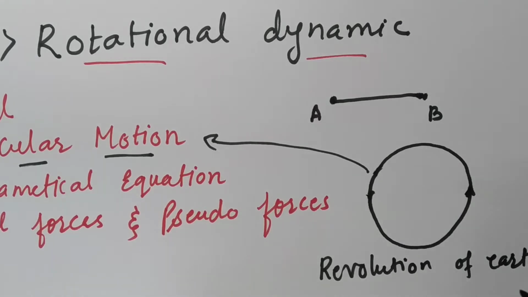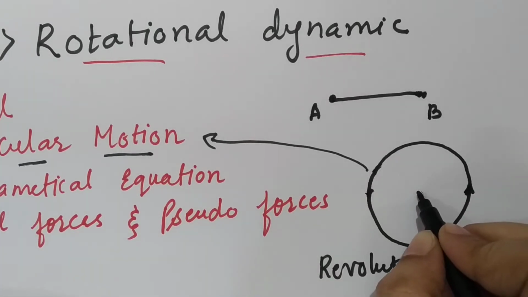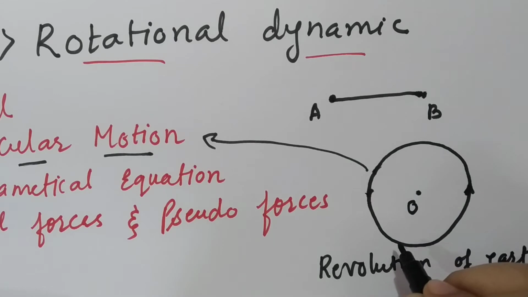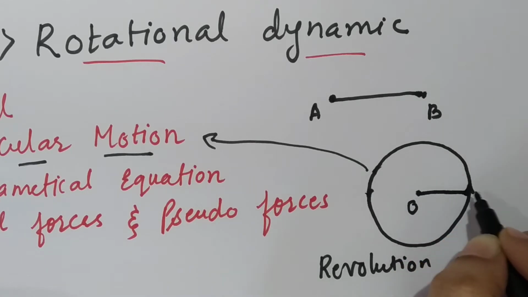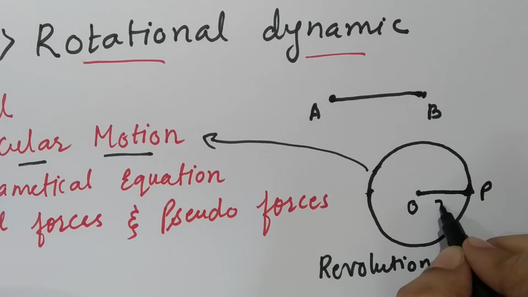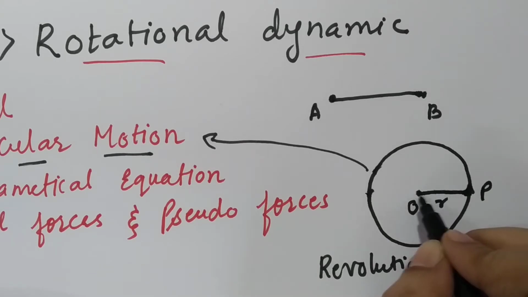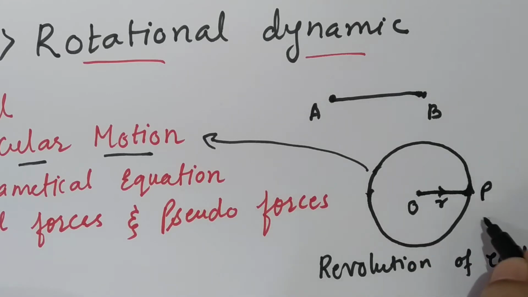In circular motion you have studied various parameters, the first being the radius vector. If O is the center of a circle, then a line which is drawn from the center to the position of the particle, suppose the particle is situated at point P, this line, which is a directional line, is called the radius vector.